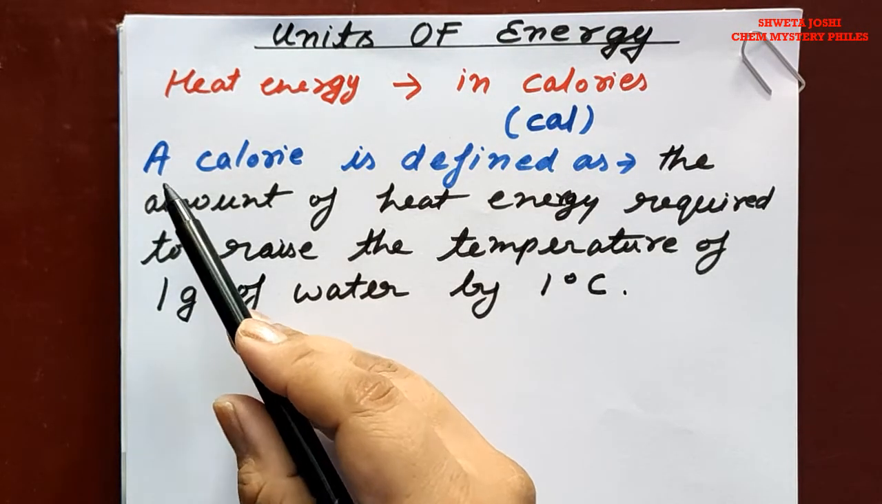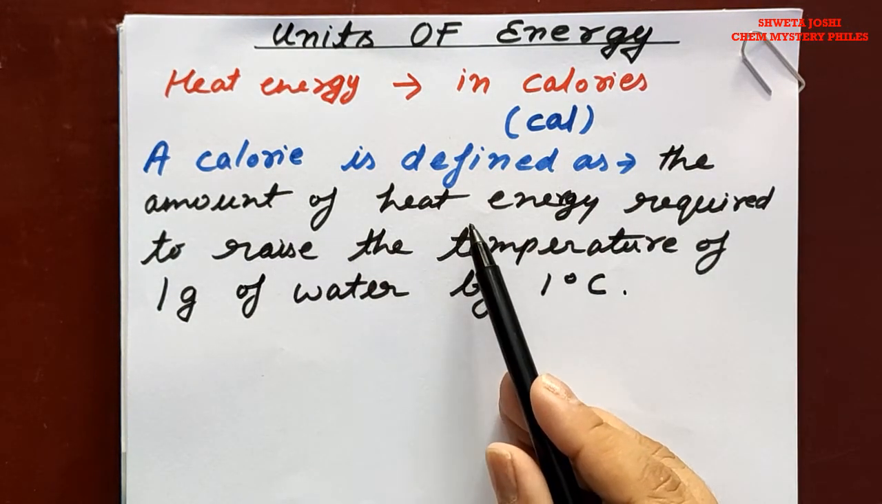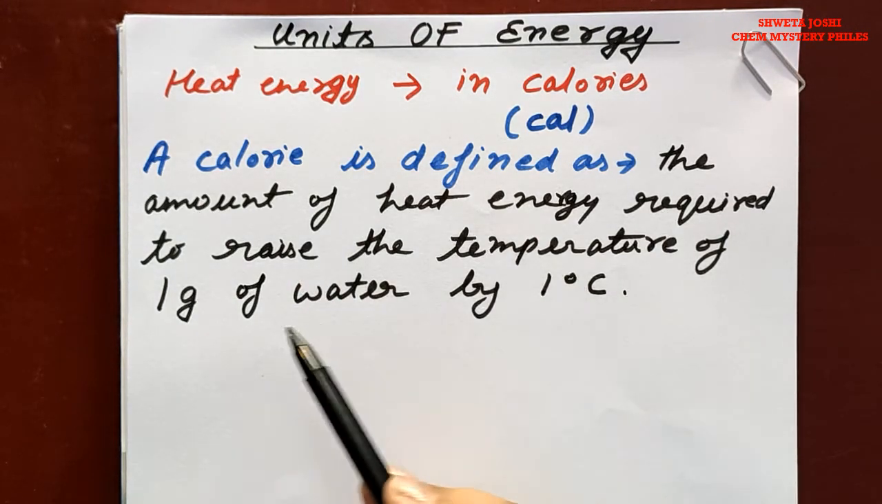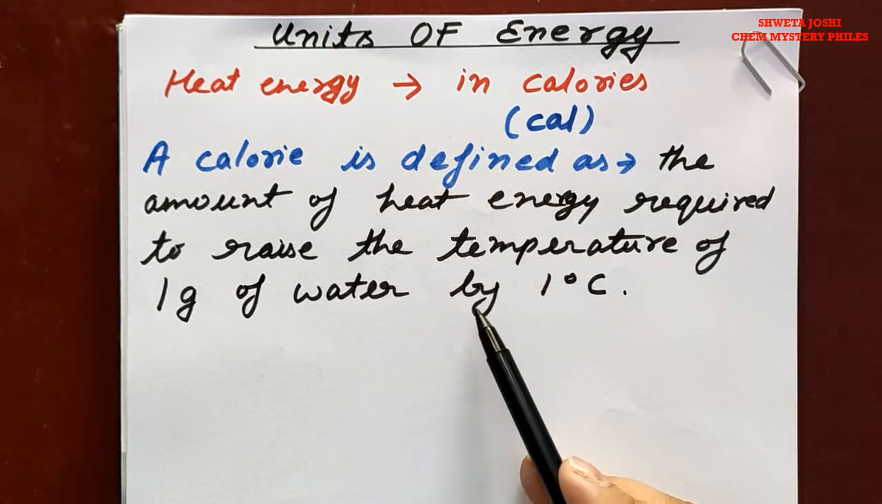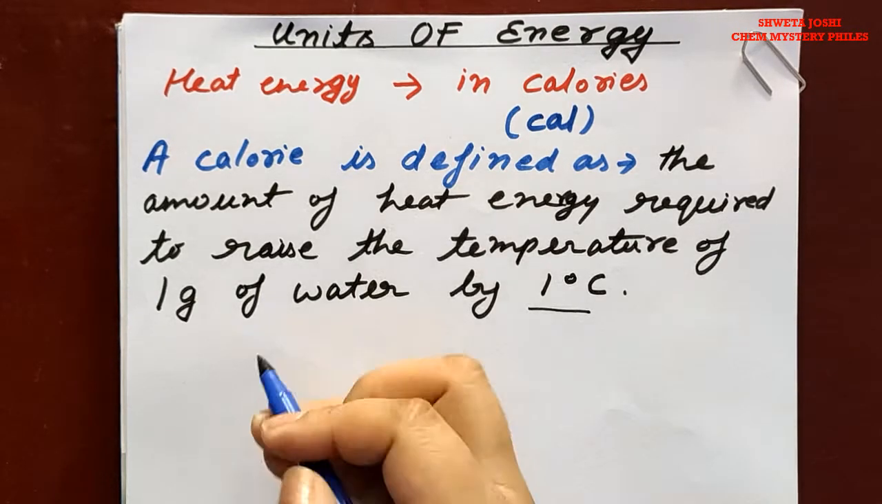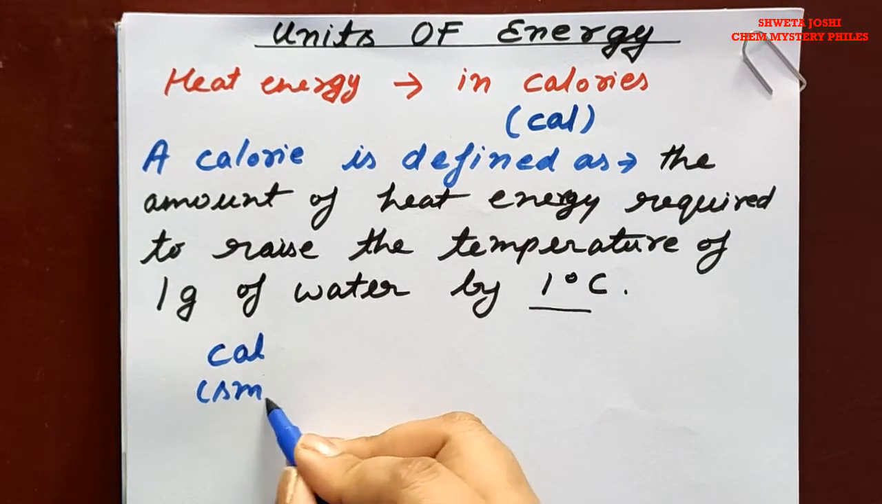So what is a calorie? A calorie is defined as the amount of heat energy required to raise the temperature of 1 gram of water by 1 degree Celsius. Since a calorie is a small unit, that is why in place of calorie, kilocalorie is used to measure heat for practical purposes.